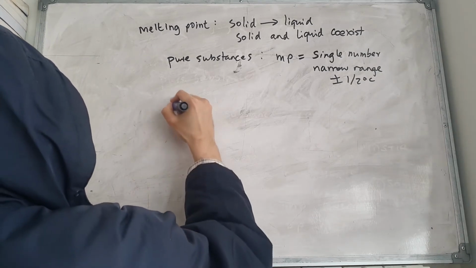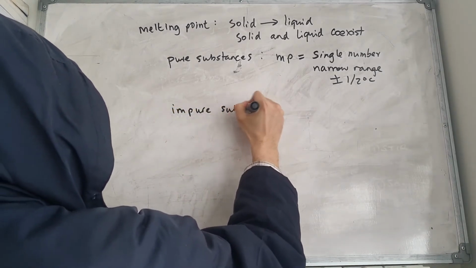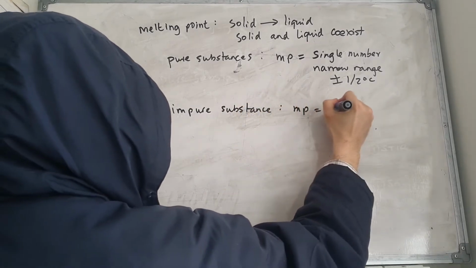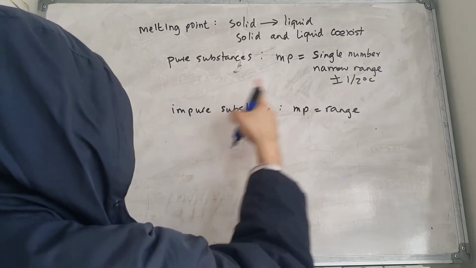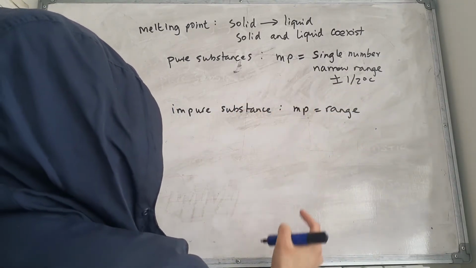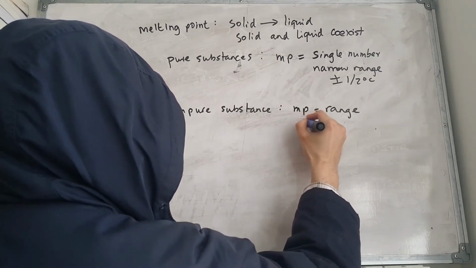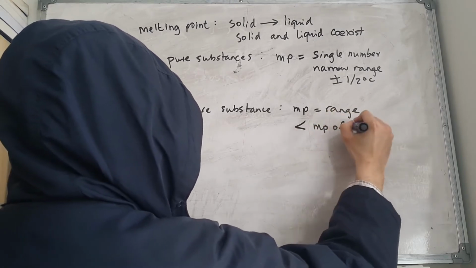And for impure substances, the melting point will be a range, and it's usually lower than the melting point of the pure substance. So it's usually less than the melting point of the pure substance.